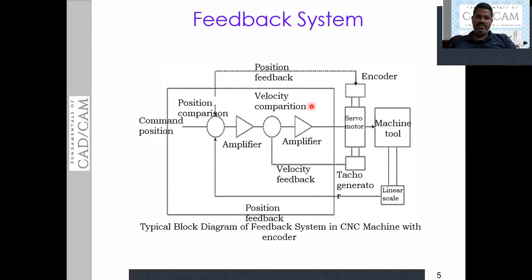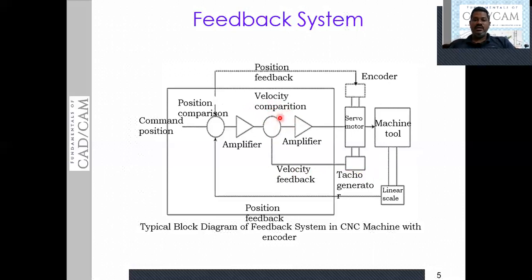This is the entire machine control unit, where this velocity feedback signal is amplified. After amplifying that, this velocity signal will be compared with the reference signal. In this case, we have the velocity signal, the speed signal, and the tool motion signal. Initially, the velocity feedback signal is compared with the reference signal of the velocity. Then one more signal will be generated, and that is amplified.